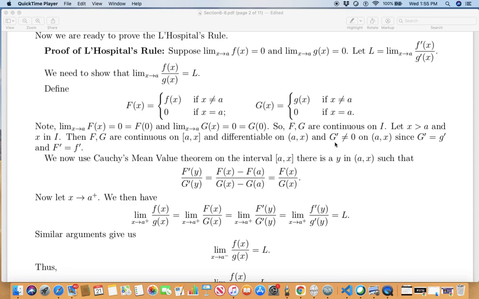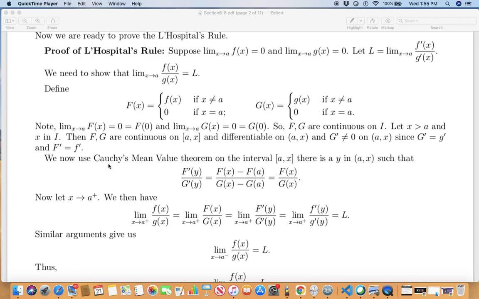Moreover, G prime is not 0 because G prime is nothing but little g prime. You see, capital G is the same as little g everywhere except a, and this interval does not contain a, so it's the same as g prime. Likewise, capital F prime is the same as little f prime. So now you have two functions, capital F and capital G, continuous here, differentiable here.